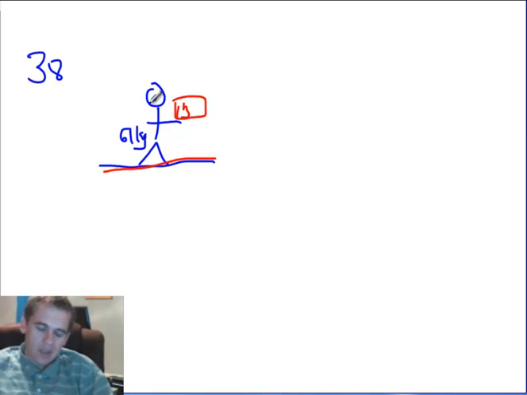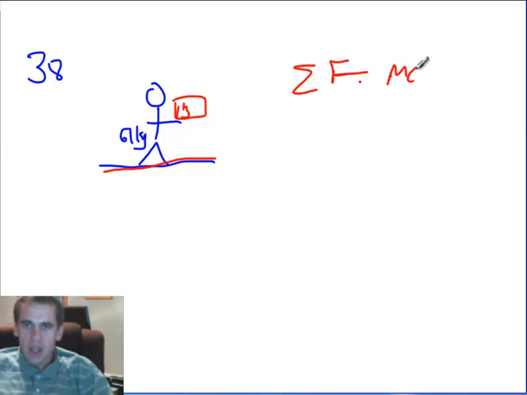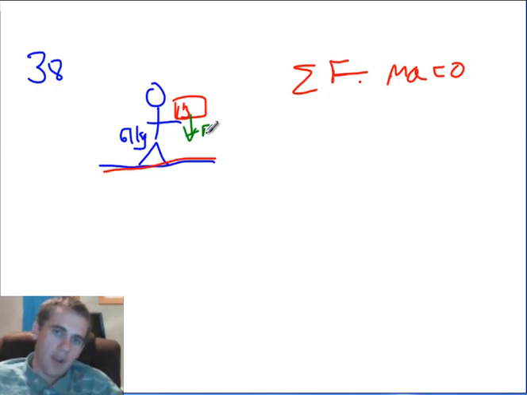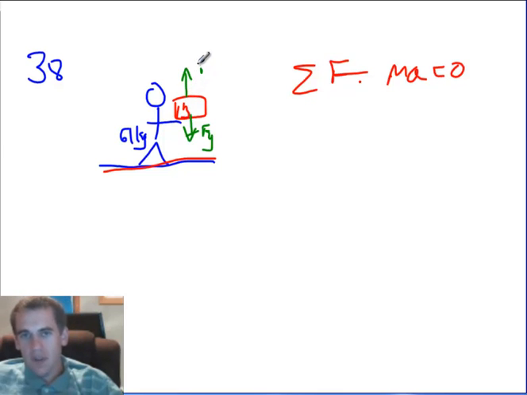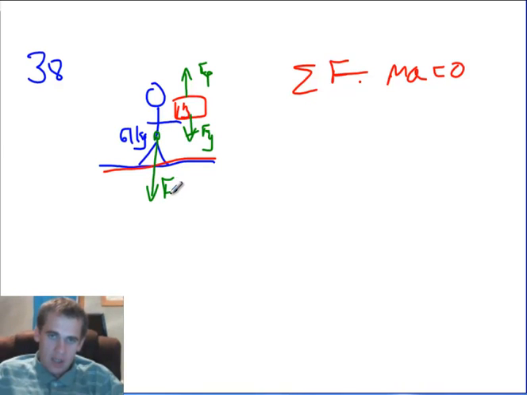Well, it's just a normal force problem, right? Net force equals mass times acceleration, and if the acceleration is 0, then the net force is also equal to 0. So the net force is the sum of the forces, and we've got to label them all. There's this force that's pulling down. This is the force of gravity on the box, and then of course there's got to be a force up. This is the force from the person that's holding the block. But then this person is exerting a force. Gravity's pulling down on them. Fg is on them as well. I'm going to call it G2 since it's different than this one. And then there's the normal force here, Fn2.